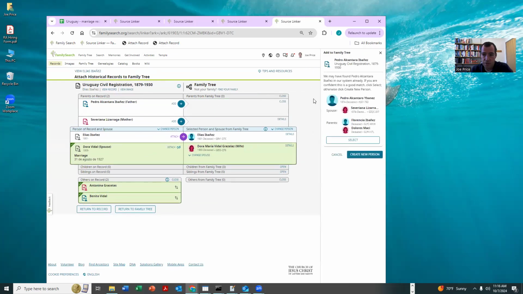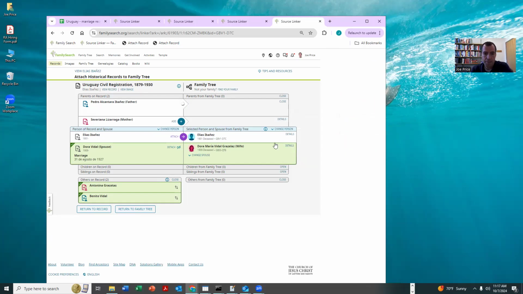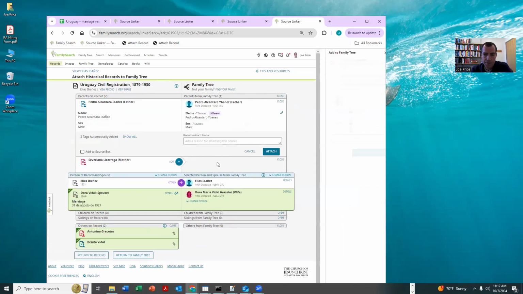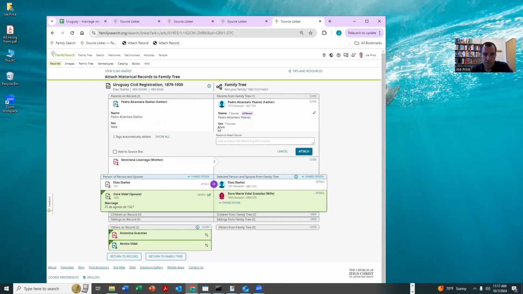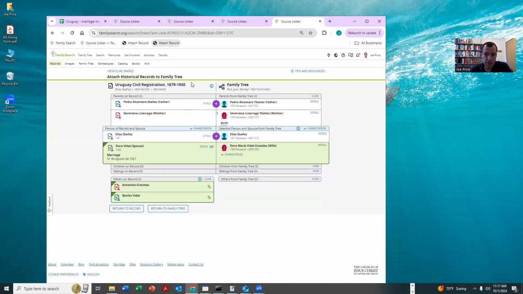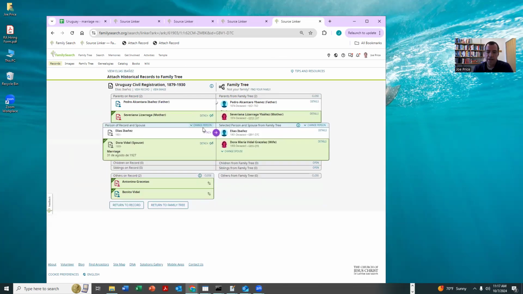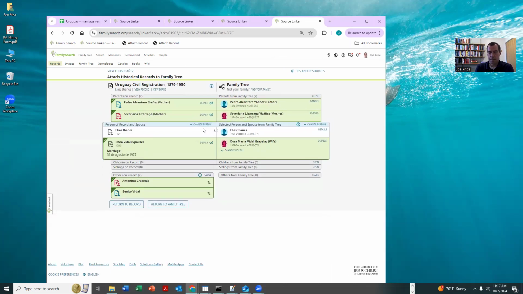We're going to click the dad. Notice here, a possible match came up. Now notice what's really cool about this possible match is that it has Pedro and Severina, and then it has Pedro's parents. So this is basically creating a super connected family. Okay, there she is. So that's what I love about these marriage records is I just really feel like every time I'm going to add in parents, it's very likely that they're already there. And so really what the marriage record is doing is just connecting everything together.